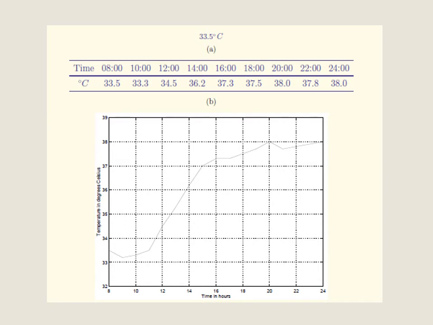And then b1 is several measurements at different instants of time. These are the continuous signals, several measurements at different times. The horizontal axis of the plot represents the time in hours and the vertical axis gives the temperature in degrees Celsius. See, the first one, a, is the discrete variable and b is the continuous variable. It is clearly represented.